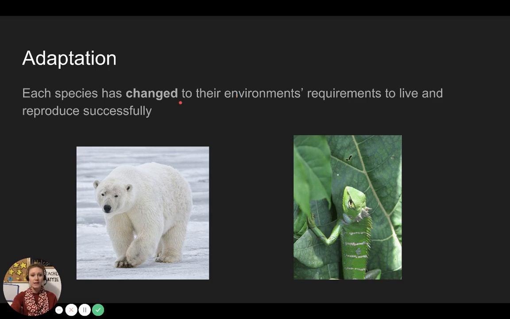Adaptation. Each species has changed to their environment's requirements to live and reproduce successfully. What is different about this polar bear compared to a regular bear in Spain that makes it suitable and able to live in the Arctic? What happened with this lizard that allows it to live amongst these leaves without being harmed?